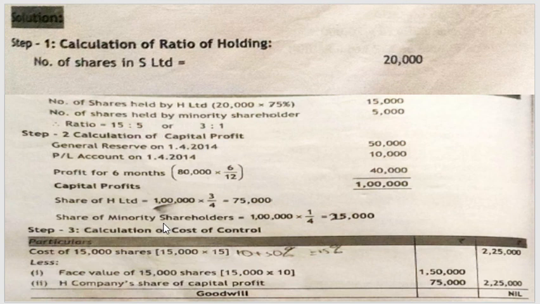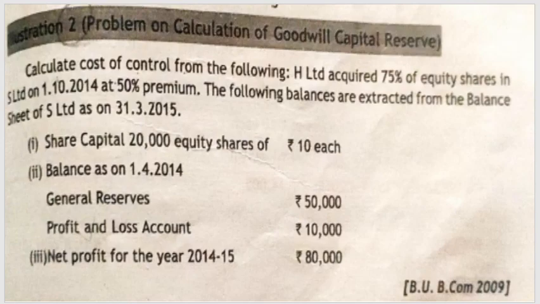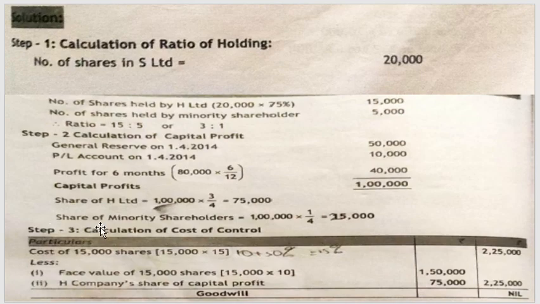But in this problem they have asked you to calculate the cost of control, which is nothing but goodwill and capital reserves. So you will directly get into the next step, that is calculation of cost of control. You will skip the step for calculation of non-controlling interest, because calculation of cost of control will not involve anything related to minority shareholders or non-controlling interest.